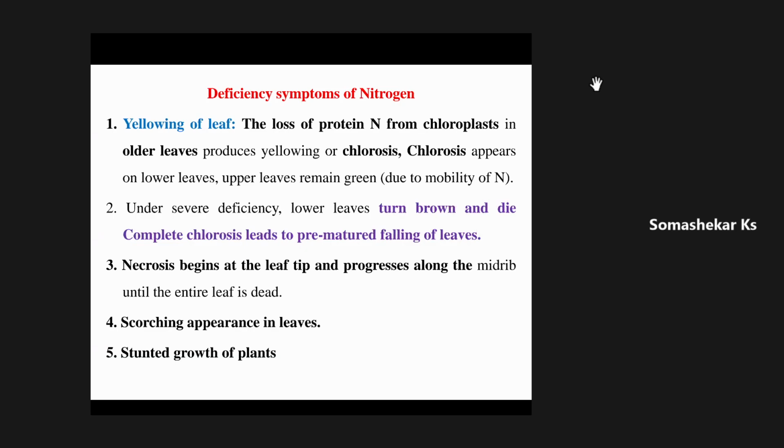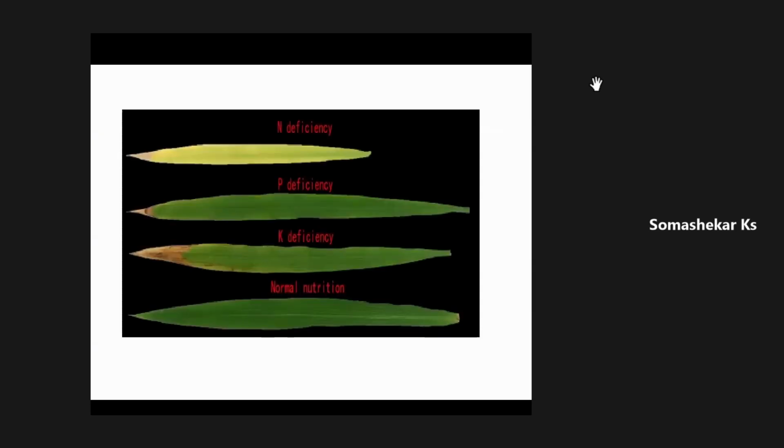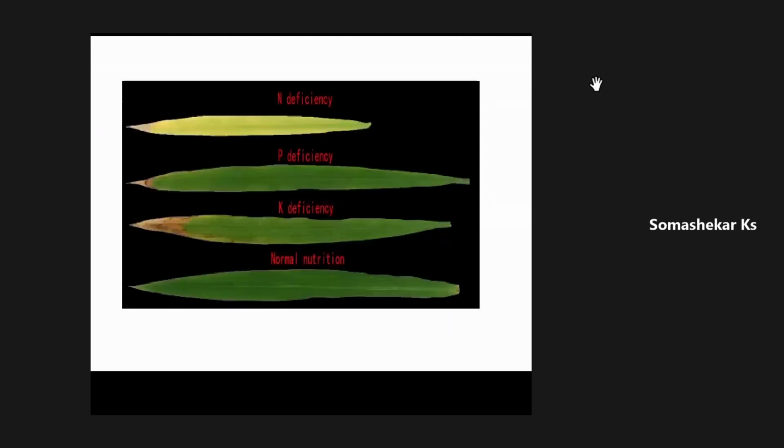Then finally, when there is no nitrogen, stunted growth will be observed. See here in this figure, you can observe how we can differentiate the deficiency symptoms of nitrogen, phosphorus, and potassium as compared to the normal condition.